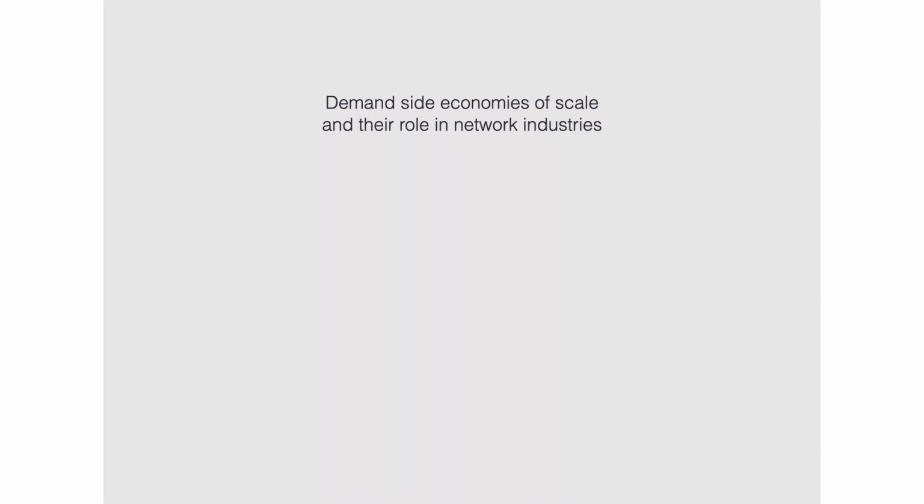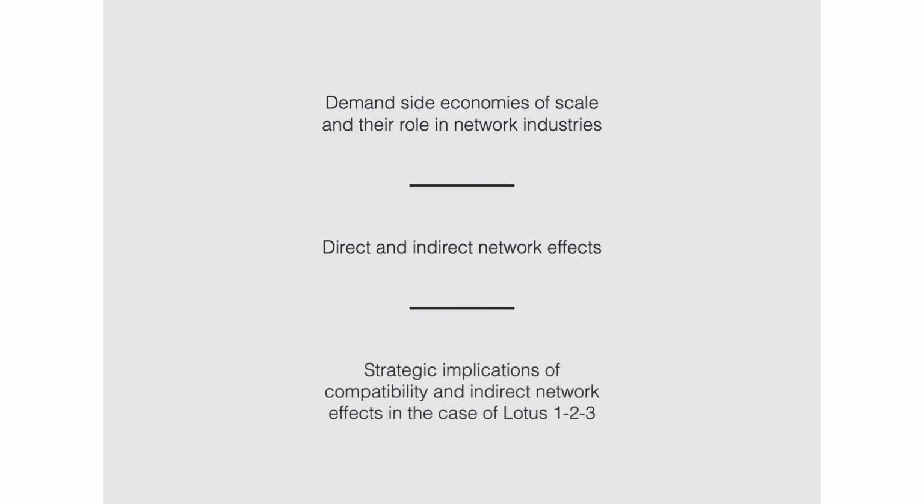To sum up, in this video we introduce demand-side economies of scale and the role they play in network industries. Now you know a lot about network effects and the differences between direct and indirect network effects. We saw the strategic implications of compatibility and indirect network effects in the case of Lotus 1-2-3 and how they lost the market to Microsoft Excel.